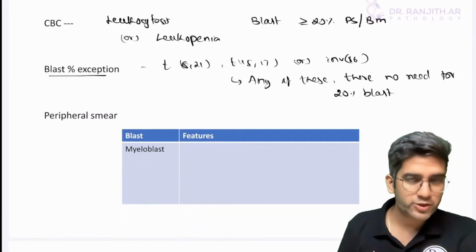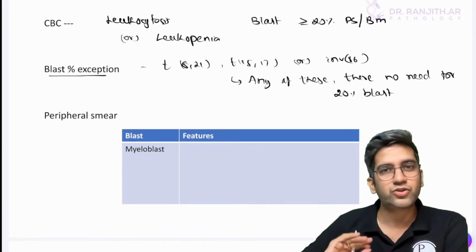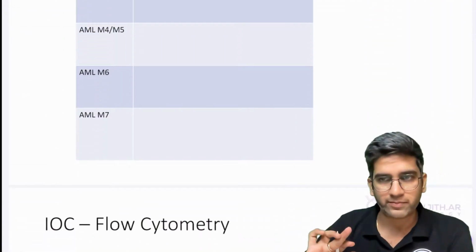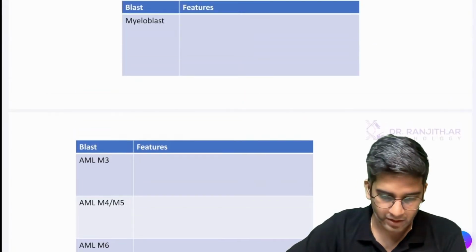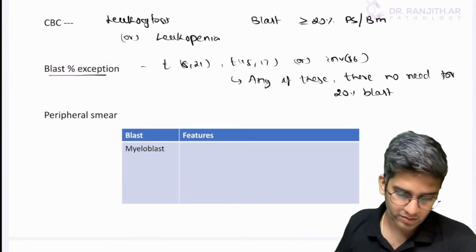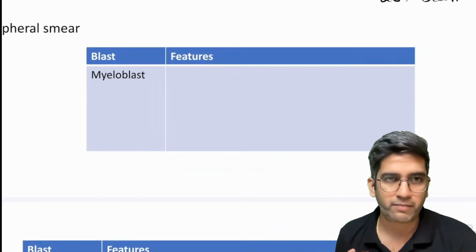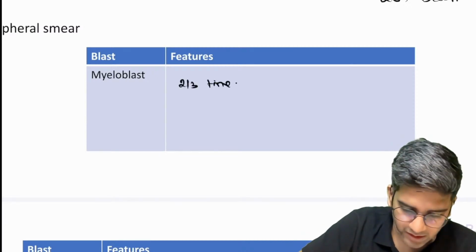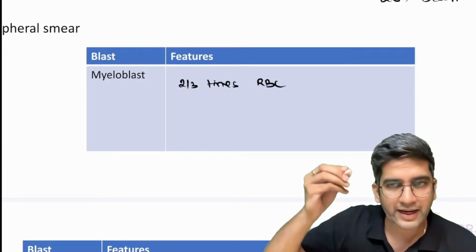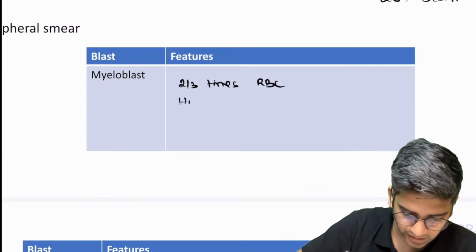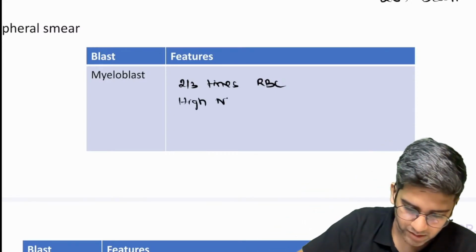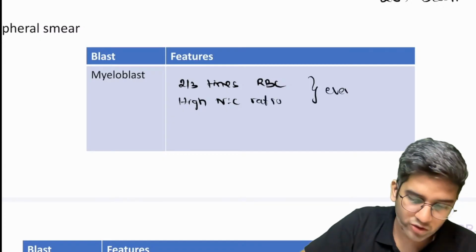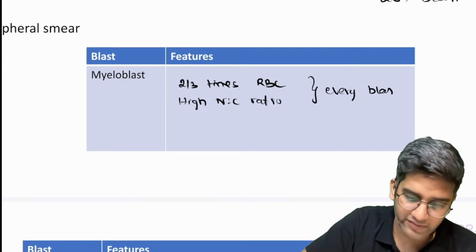So now let's come to peripheral smear. We'll see a few classical features to tell you in an exam for myelo, for M3, M4, M6, and M7. Perfect. So let's go to myelo. Classical myeloblast: 2 to 3 times the size of an RBC, high NC ratio. These are standard for any blast. I'm not going to repeat this for every other blast, but you can write this for every blast.